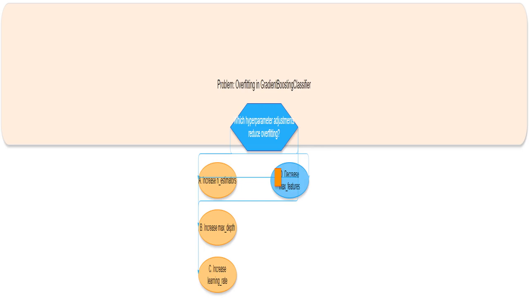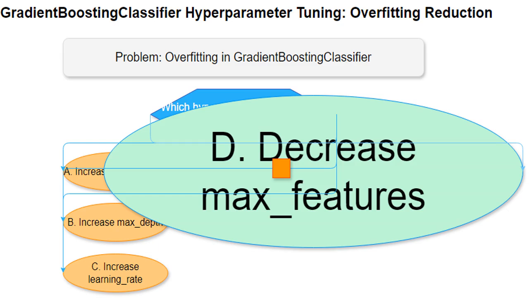I see you're dealing with overfitting in your gradient boosting classifier model. That means your model is learning the training data too well, including the noise, and won't generalize well to new, unseen data. We need to find hyperparameter adjustments that will create a simpler model. This will help avoid overfitting. Think of it like this. A model that's too complex is like a student who memorizes the entire textbook word for word instead of understanding the core concepts. They'll do great on the memorized sections of the test but will fail miserably on the parts requiring true understanding. I recommend decreasing the max_features hyperparameter.